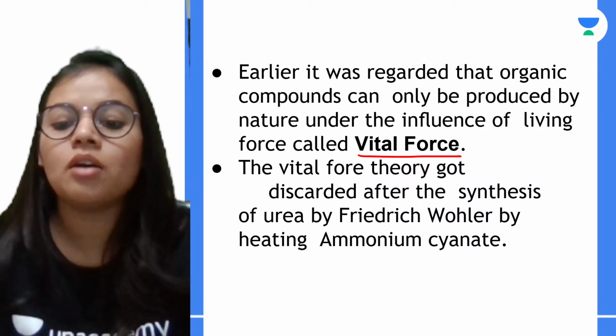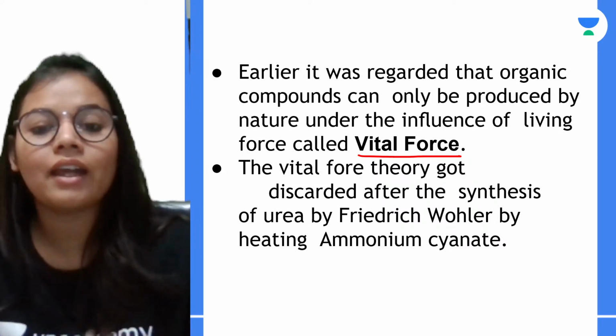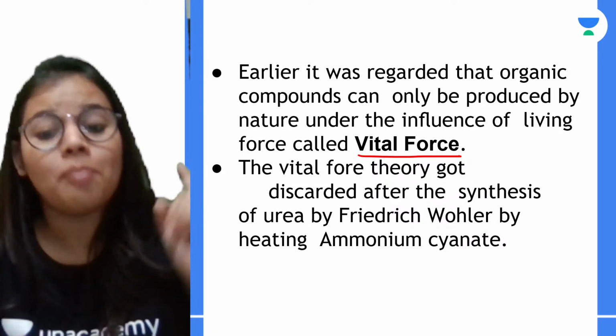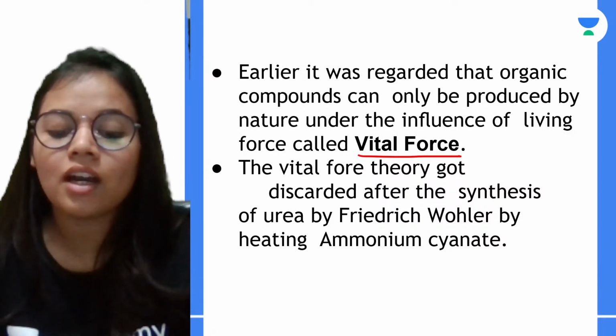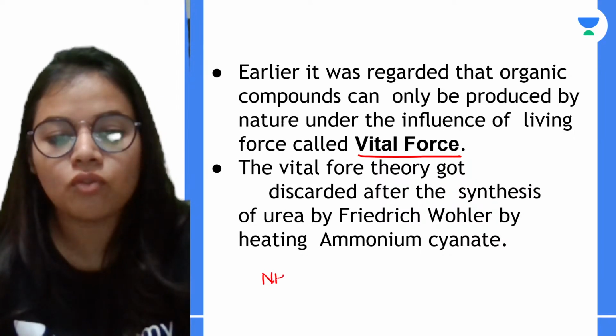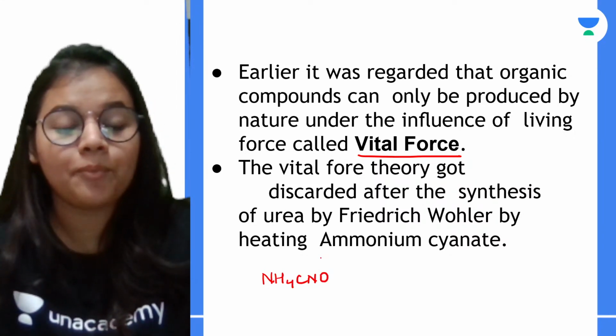Okay, it was ammonium cyanide. So questions could be asked that how was the organic compound prepared for the very first time. So it was prepared by Friedrich Wöhler by heating ammonium cyanide. So what is ammonium cyanide? It is NH4CNO. और ये एक inorganic compound है ना.